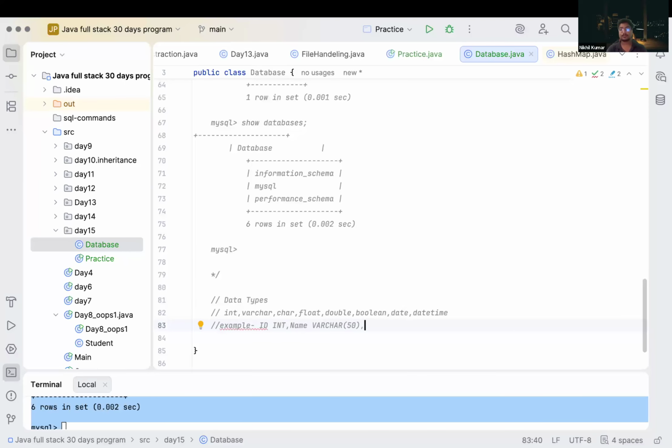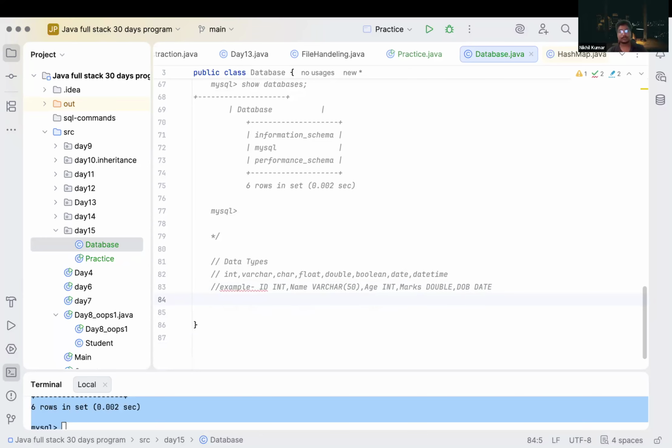After that, what do we have? Age. How can we define age? Using int. Correct. And if we have to define the marks, how can we define marks? Using double or float. And if I have to store the DOB, then what can I use? Date. Correct. So that's how we can store some data inside our database.